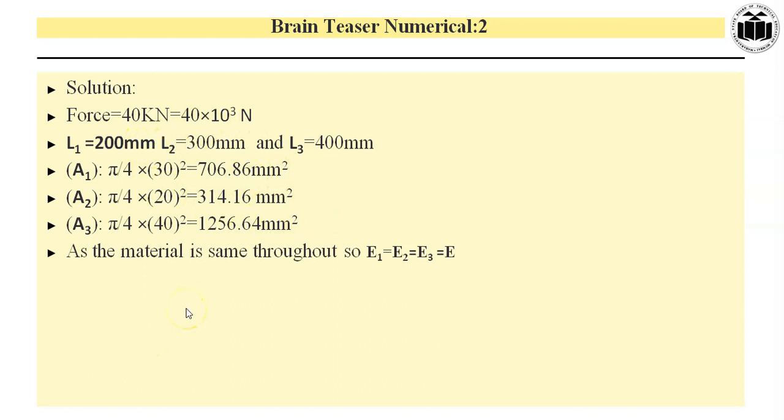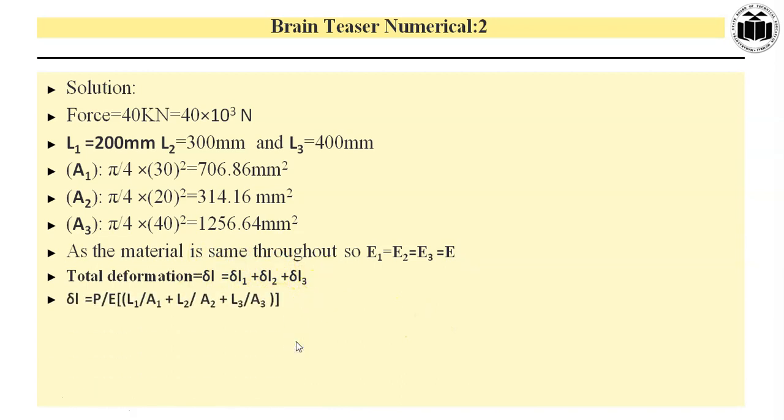Now we know the force, we know the lengths, and we know the respective areas. Now as the material is the same throughout, therefore E1 is equal to E2 is equal to E3 is equal to E, and it is nothing but 100 into 10 to the power 3 Newton per mm square. Now we know the concept, that is total deformation delta L is equal to delta L1 plus delta L2 plus delta L3.